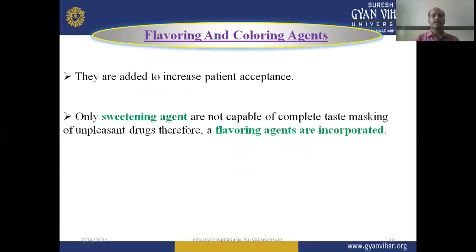The flavoring and coloring agents. Coloring agents, flavoring agents, and sweetening agents are commonly known as organoleptic agents. They are added to increase patient acceptance. Sweetening agents alone are not capable of completely masking the taste of unpleasant drugs, so we have to incorporate flavoring agents and coloring agents in our formulation.